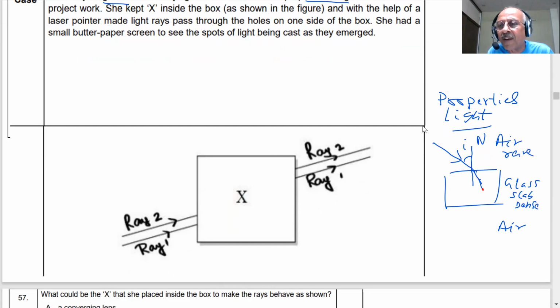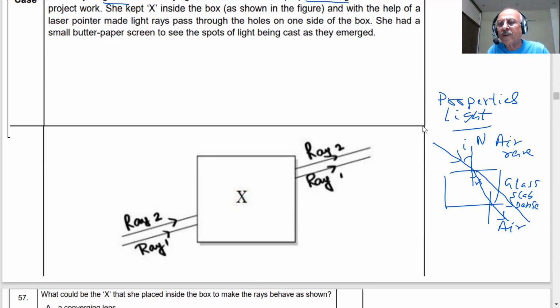You have seen it. This is called angle of refraction. Now this is the normal. It will bend away from this, and if it goes straight, it goes like this, and you see the deviation. So it appears something like this to me: picture X as a rectangular box and rays coming out like this.